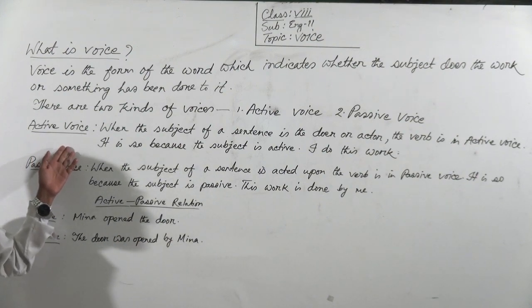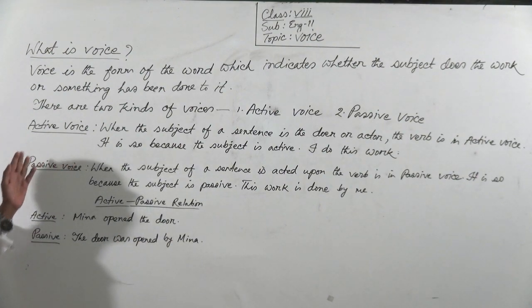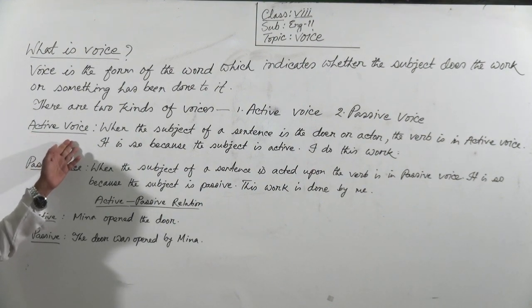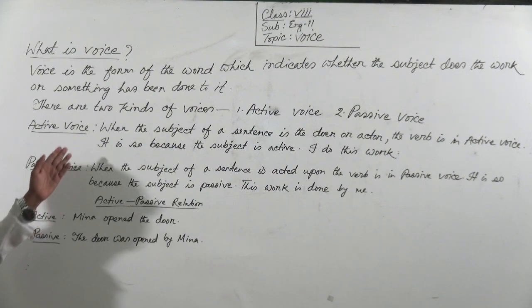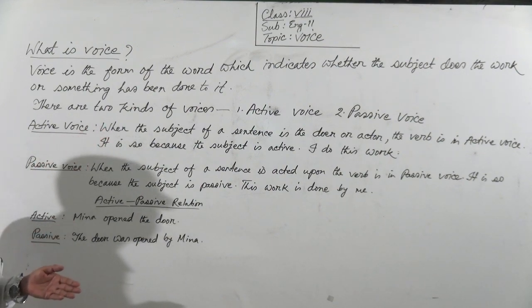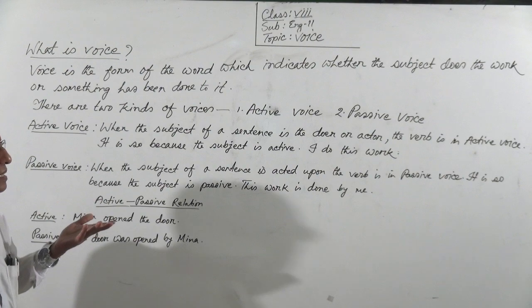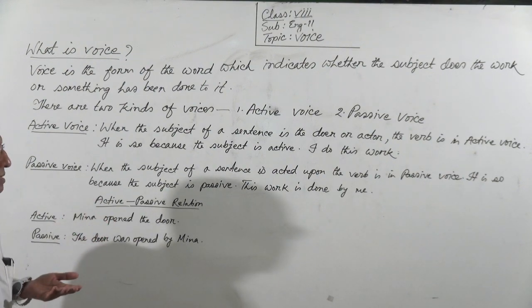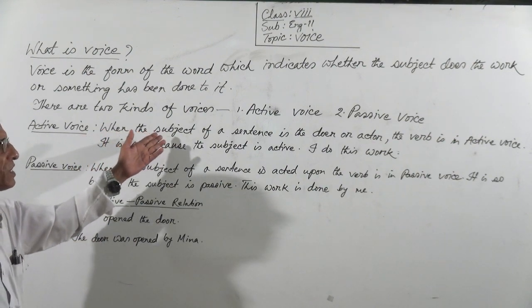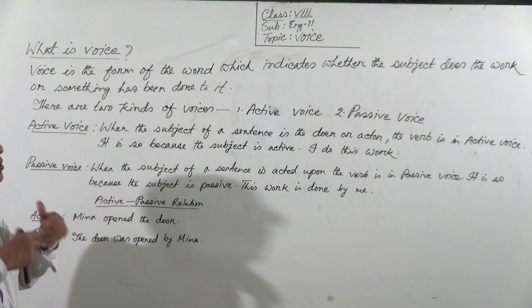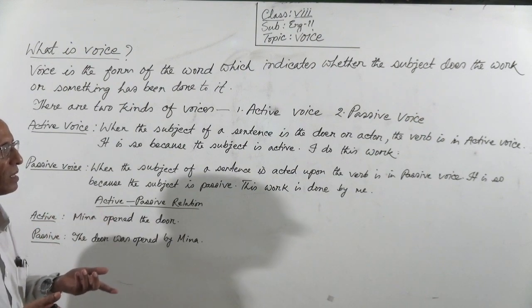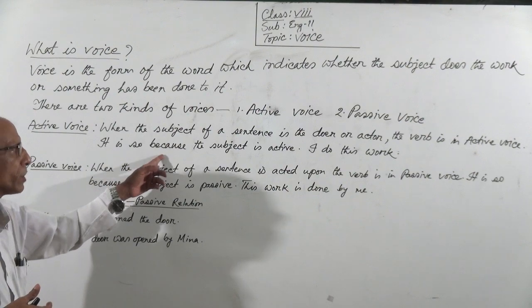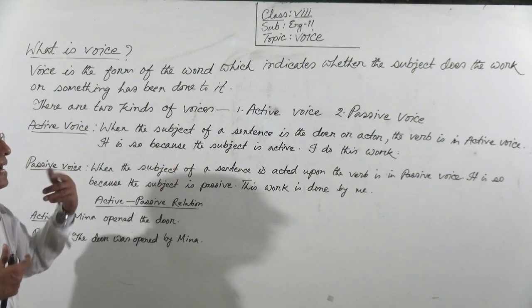Now we have to know what is active voice and what is passive voice. At first, active voice. What is active voice? When the subject of a sentence is the doer or actor, the verb is in active voice. It is so because the subject is active.